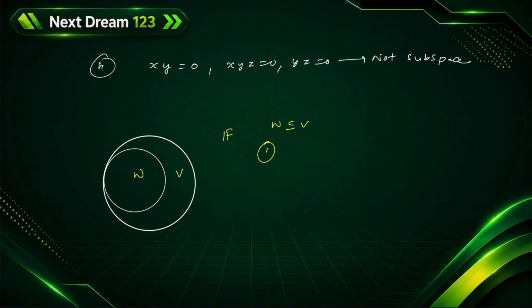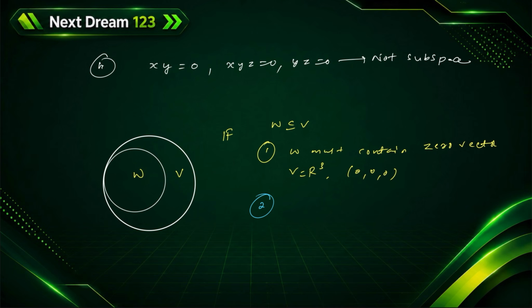W must contain the zero vector. Here we are taking R3, so the zero vector is (0, 0, 0). That means W should contain (0, 0, 0). Second condition,